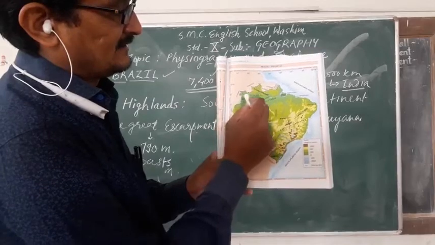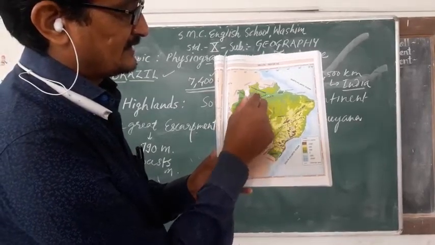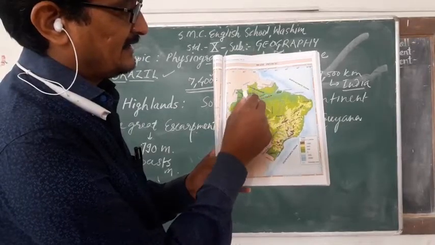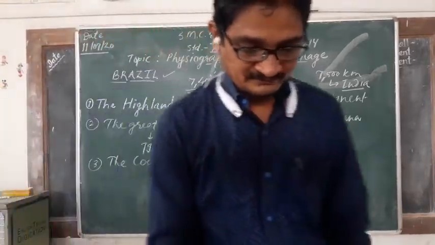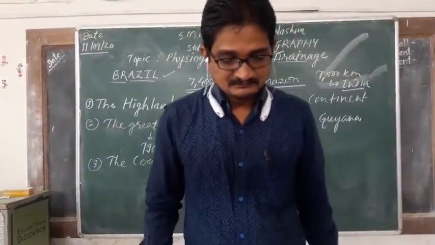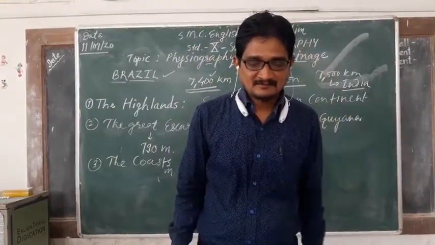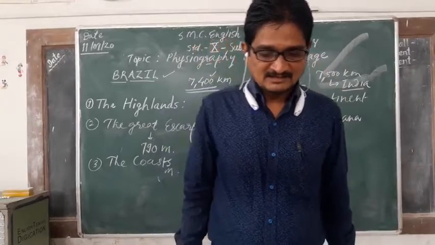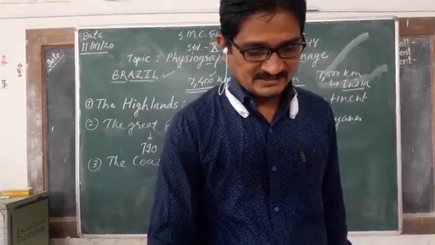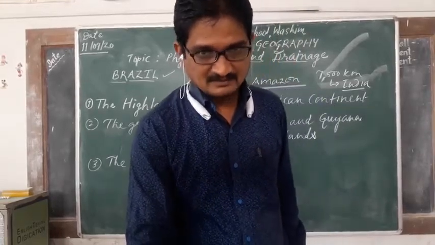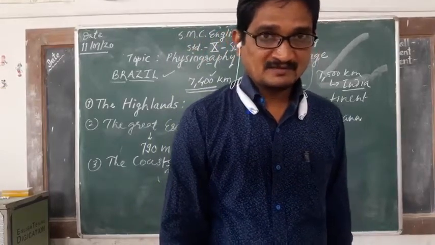Here, Pico da Neblina, the highest peak, is located near the Guiana highlands. So observe the map and see it. Note down all these names. The eastern coast receives a large number of small rivers. The only major river which meets the Atlantic Ocean here is the São Francisco. In the eastern coast, São Francisco is the major river.